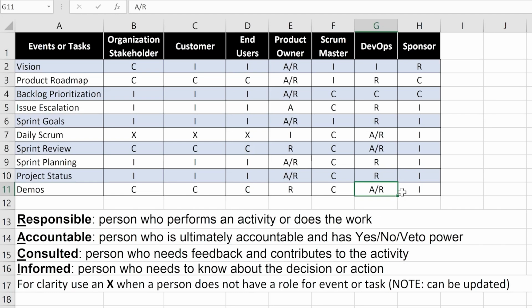Some of the key rules, as we've already discussed, is 1 accountability per task. Ensure each task has only 1 accountable role. Multiple accountabilities can lead to confusion. Then resolve overlapping accountability early. In one of these lines, we had 2 roles that were accountable, so you need to resolve that up front, if it doesn't happen in the beginning. Once again, this is a living document, so you can change it as you go, as you learn more. By resolving accountability conflicts up front, you avoid any confusion and assure smoother collaboration. And this, in concert with the communication matrix, should help you have a successful Scrum or Agile effort.